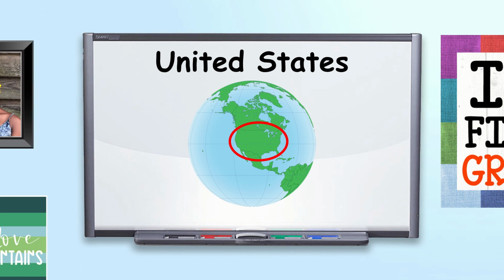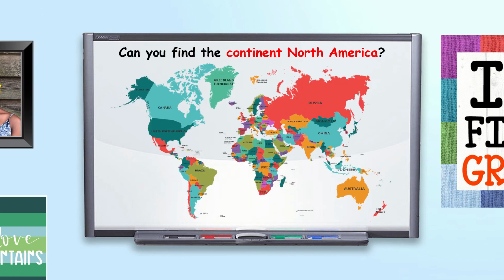I want you to try it one more time now that we've done it together and see if you can figure it out yourself. The question says, can you find the continent North America? So here we have lots of different countries and continents and land. I want you to think about how North America looks and what a continent is. And I want you to draw a circle around it with your finger. Now, I don't have the pause and think symbol, but you can pause your video and think about it. And then when you have the answer, unpause your video. There it is. That's the continent of North America.